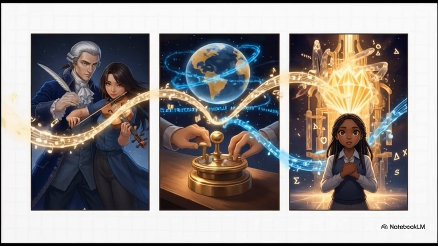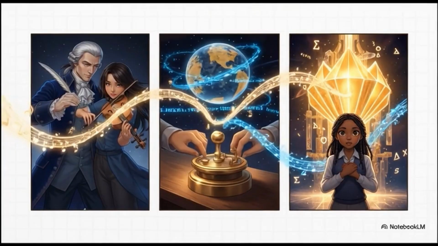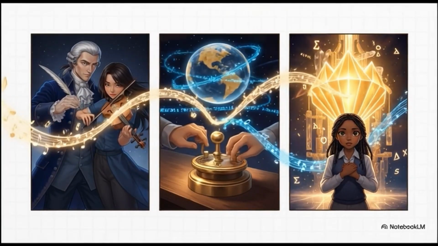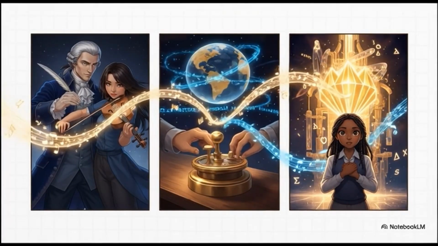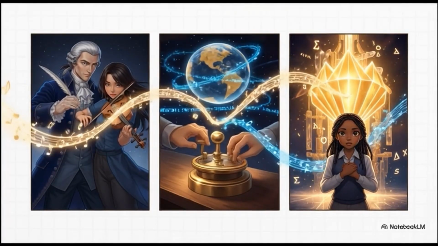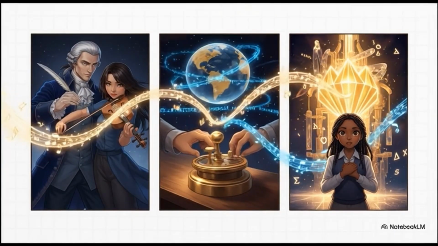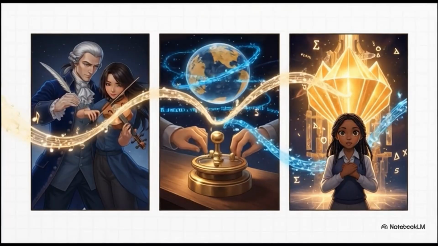Think about it, right? Musical notation lets a composer from centuries ago speak directly to a musician today, telling them the exact melody and rhythm. Morse code can send messages across oceans with just simple dots and dashes. Well, in that exact same way, mathematics is a language. It's designed to express logic and patterns and relationships with absolutely zero ambiguity.